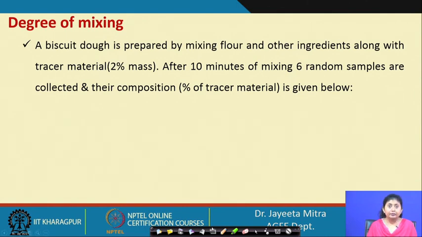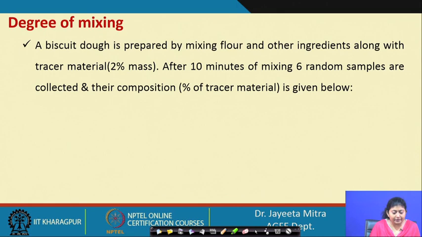Now, let us see one problem on it. A biscuit dough is prepared by mixing flour and other ingredients along with tracer material, 2% by mass. Tracer we put actually because, when the materials are of the same color, measuring the homogeneity visually is very difficult.